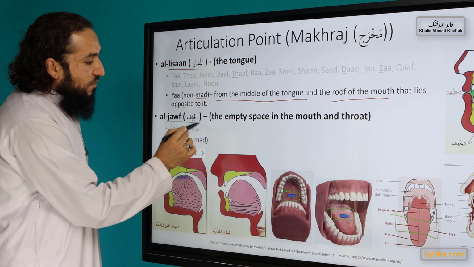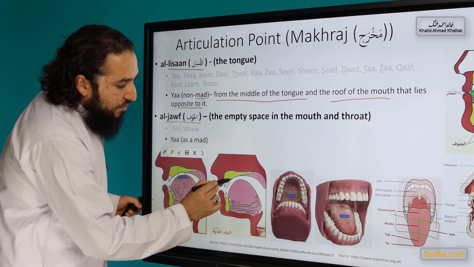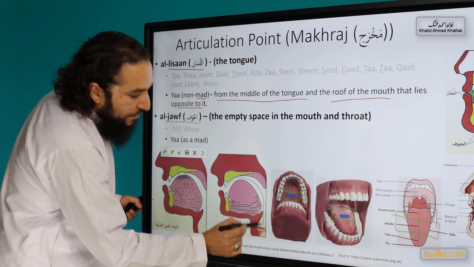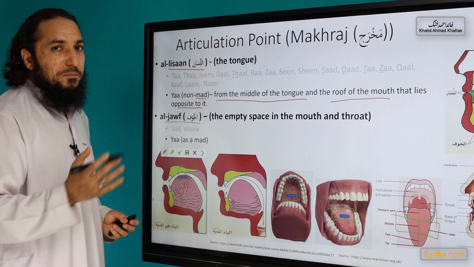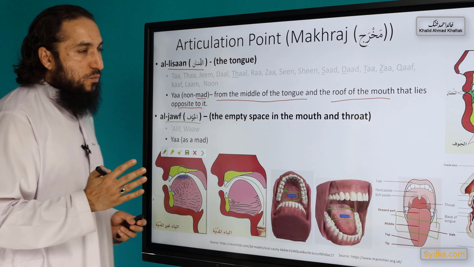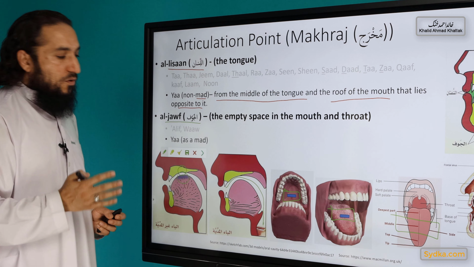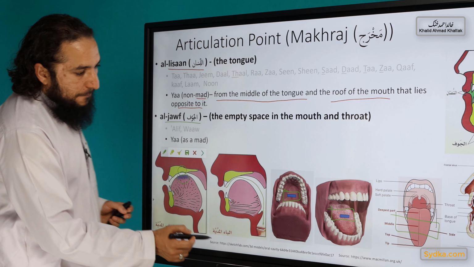And if it is written as a mad, or long vowel, then it is different. Then it's al-jawf, the empty space in the mouth and the throat. That is its makhraj. For example, E, B, ki: the second part of all these words is the long vowel of ya. Okay.